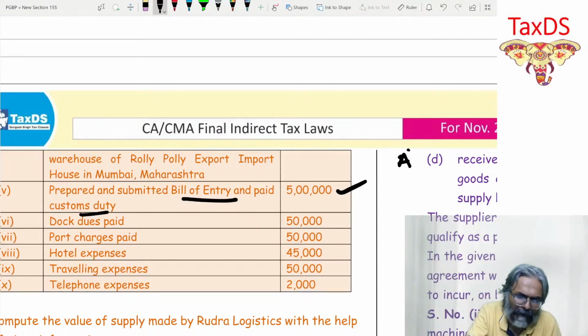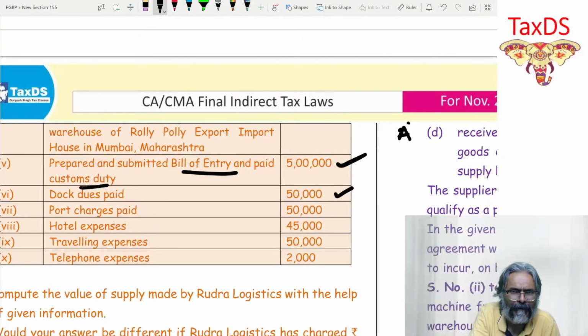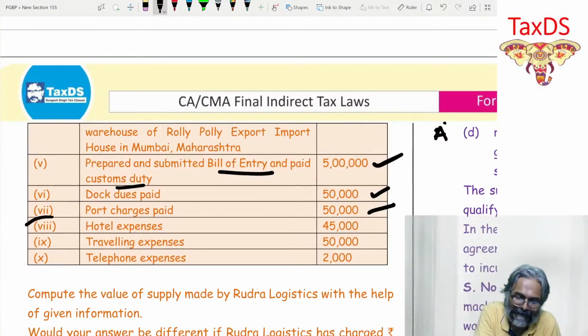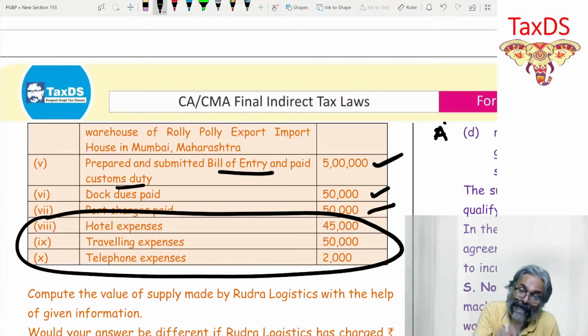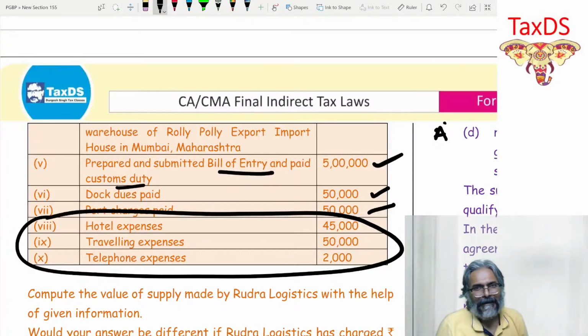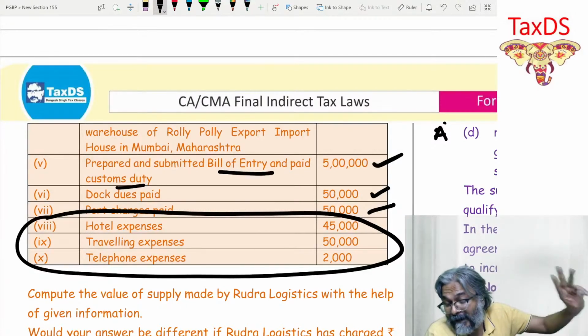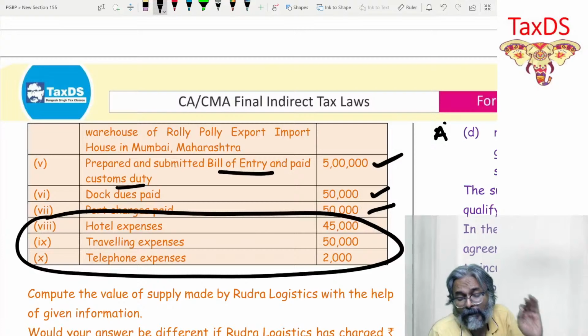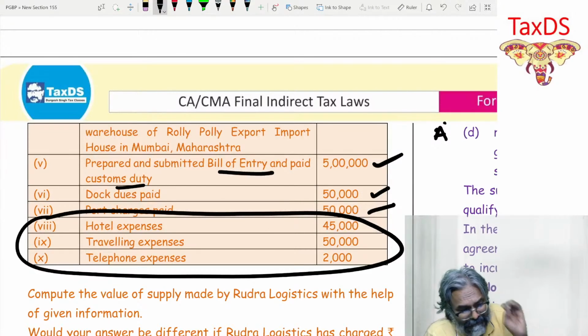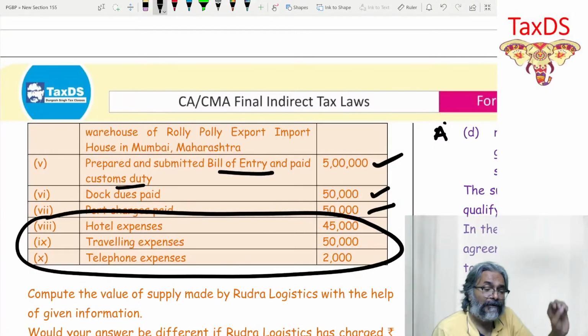So that is satisfied. Dock dues paid, yes, you can reduce it. You can consider it as a pure agent. Conditions are satisfied. Port charges paid, absolutely fine, not an issue. The issue will come in these 3 items, students, that you can see here. I have used those things, and because I have used it, because I've enjoyed it, because I've availed these services, I cannot be considered as a pure agent. Since I cannot be considered as a pure agent, I cannot take the deduction of these.